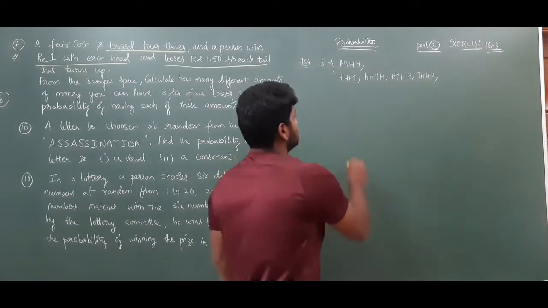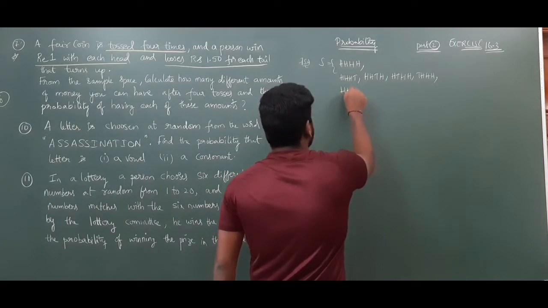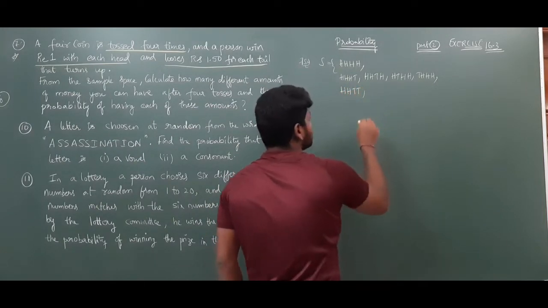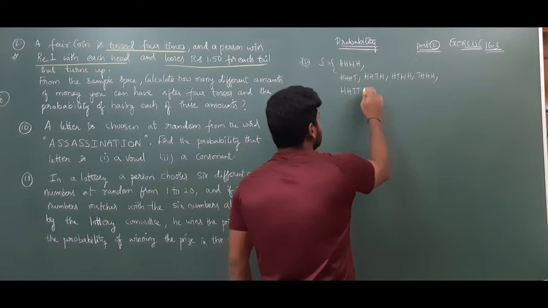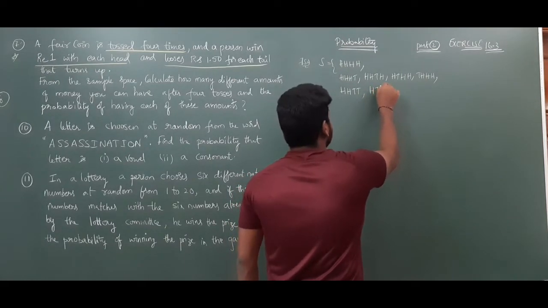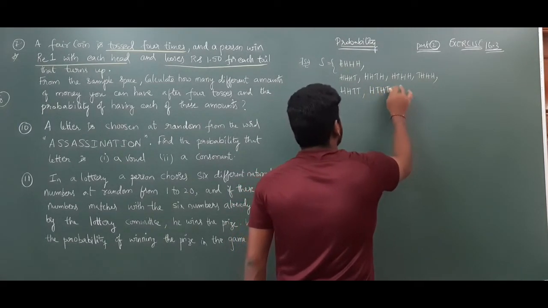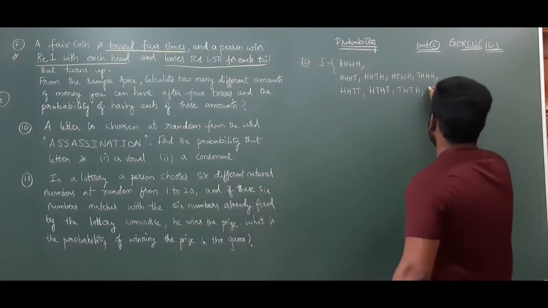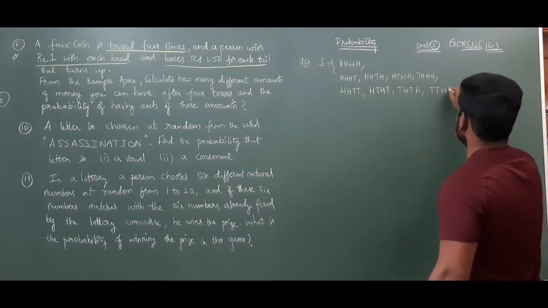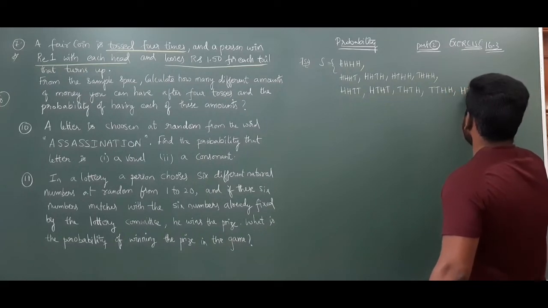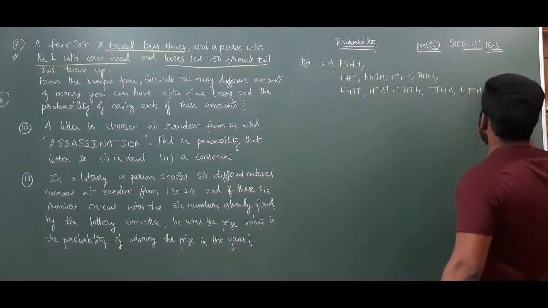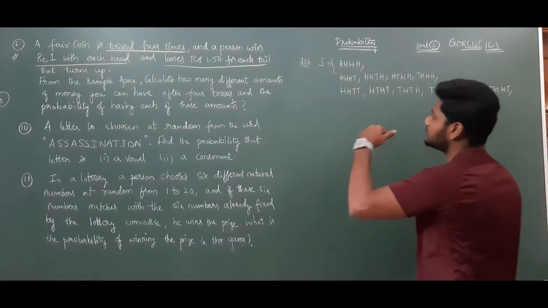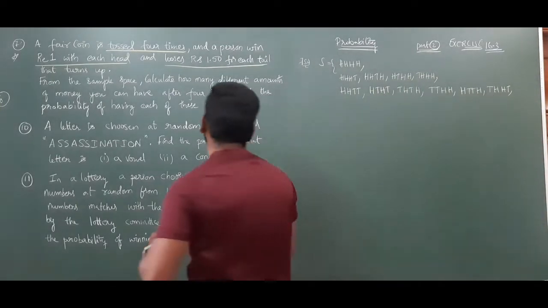Next, 2 heads cases. 2 heads means 2 tails only. H, H, T, T. Next, H, T, H, T. Next, T, H, T, H. Next, T, T, H, H. Next, H, T, T, H. And T, H, H, T. So 2 heads, 2 tails means we get 6 sample points.